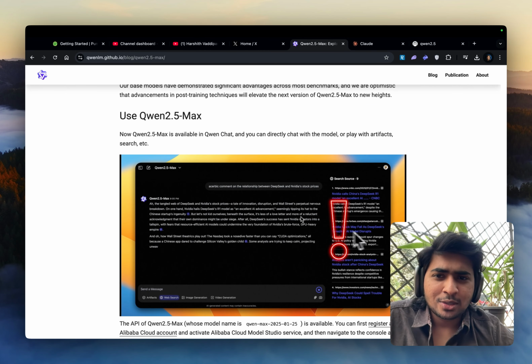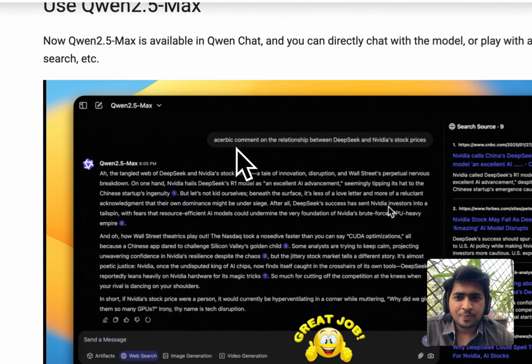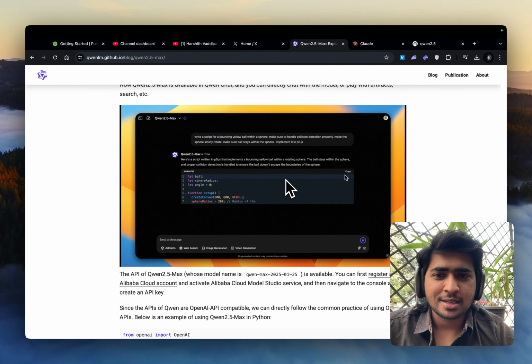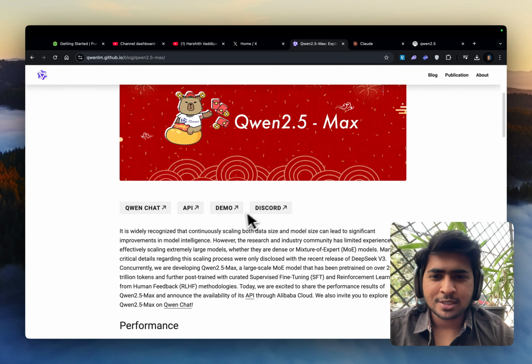So that's what happens. This is a small example of how Qwen 2.5 Max looks. It's used for coding and for a lot of other tasks. So you know what, let's not waste any time. Let's directly go to the Qwen chat itself.